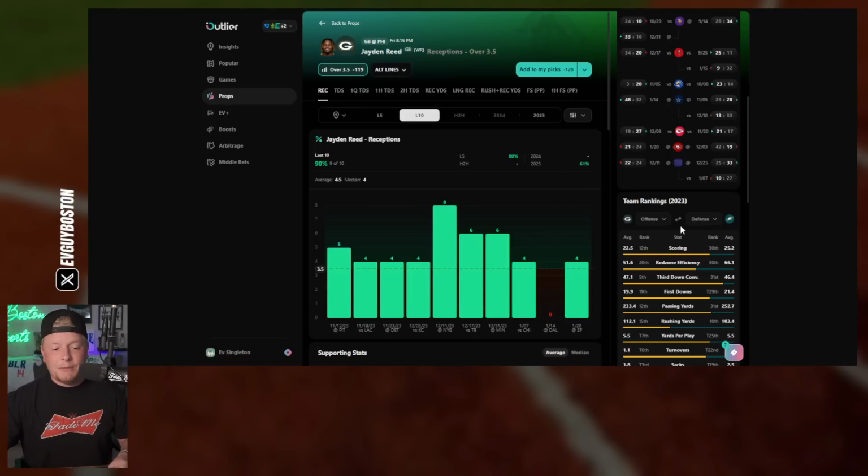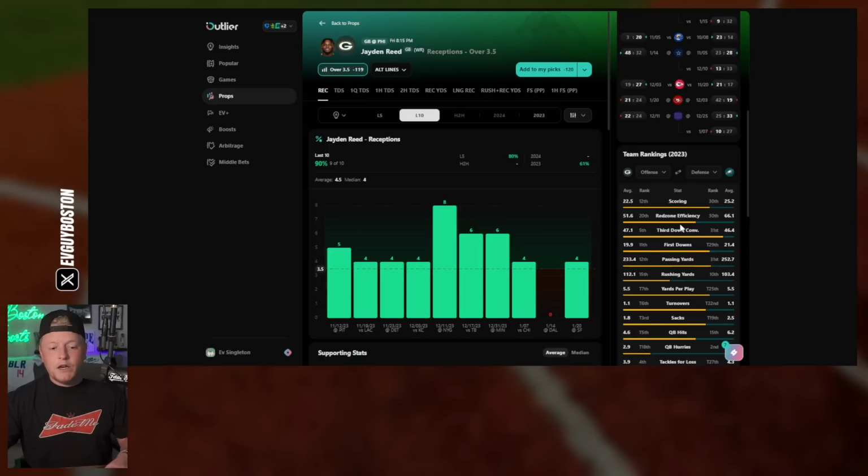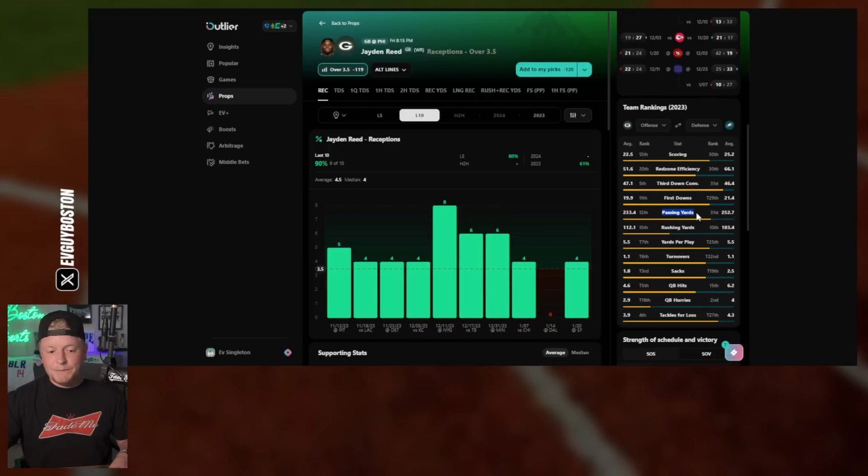But what did I just mention, right? This Eagles defense, not a very good pass defense last year. You can see passing yards, 31st allowed per game. And Jayden Reed is a slot receiver, particular slot receiver, right? And that's what we're kind of focusing on here. The Eagles allowed the second most fantasy points to slot receivers last season. I used fantasy points there because it kind of can combine yards, touchdowns, receptions, all the good stuff, right? Instead of just breaking those out.